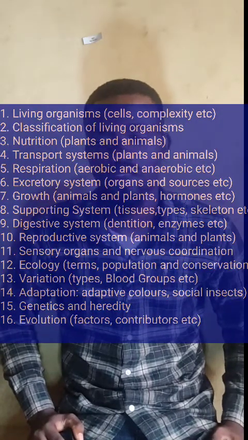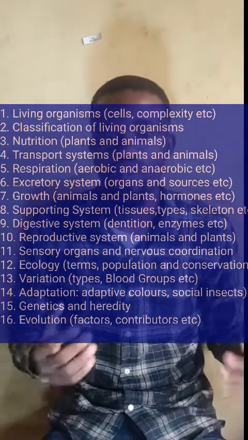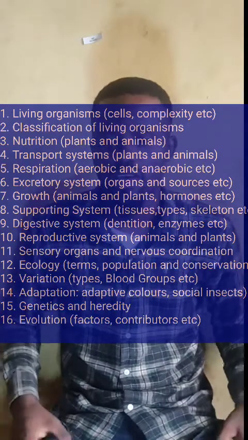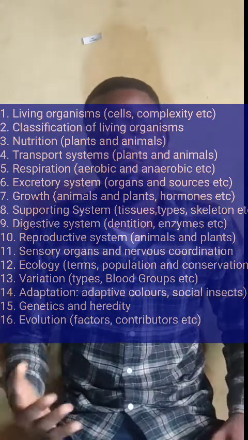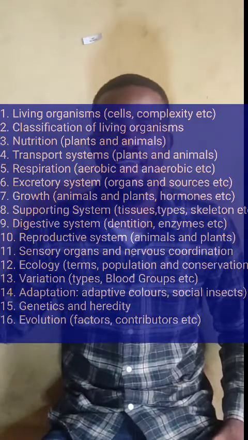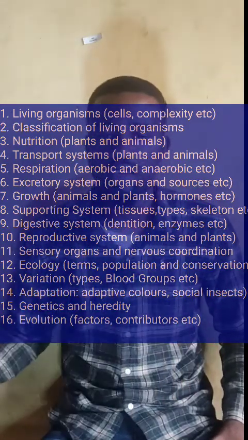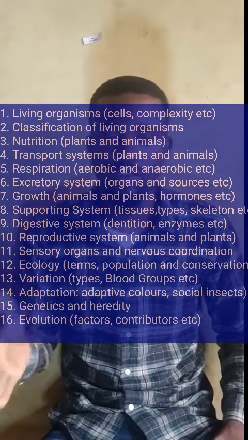The first one is living organisms. On living organisms, you'll be asked on cells and the organelles. You have to know each of the organelles and their functions. Then you can be asked on the level of organization too, from cell to organisms, and examples of organisms that can be found under them and the definition of each level.